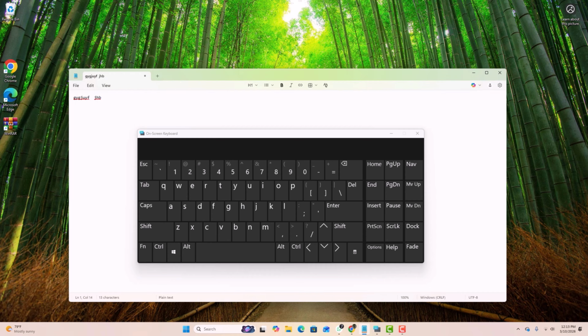If that didn't fix it, try this instead. Press FN plus F11 this time. Some laptops use F11 instead of F12 for this fix. Try typing again and see if it works.